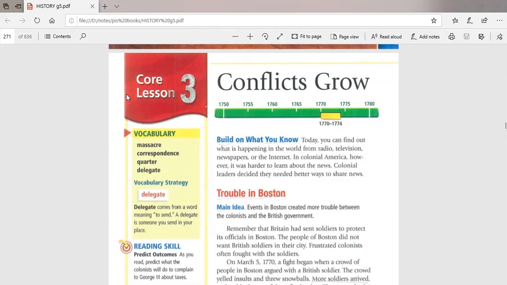Okay, guys, you know that we stopped in lesson 2 at the point that Britain started to create new taxes over the colonists in America, such as the Tea Act, the Stamp Act, the Sugar Act.